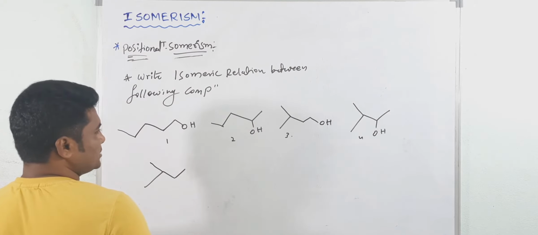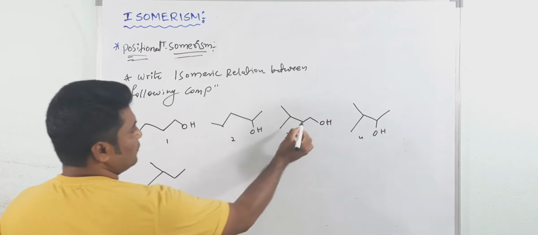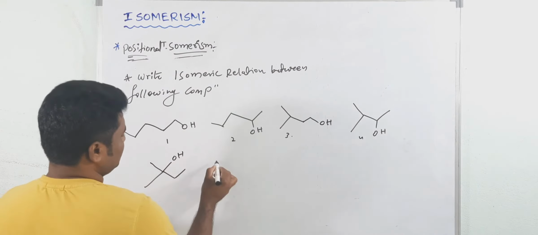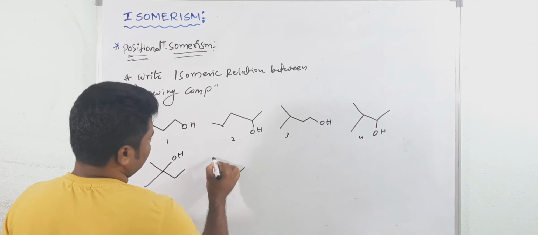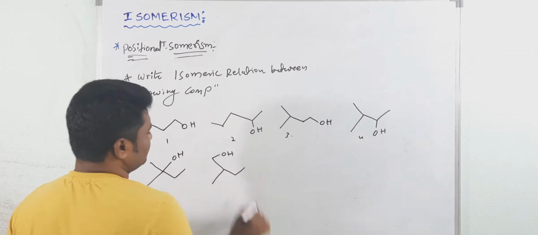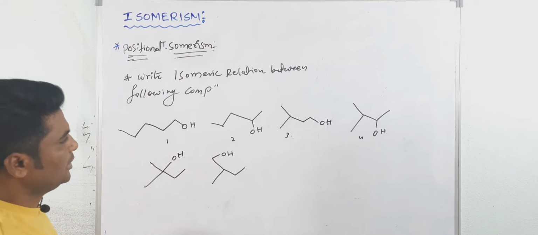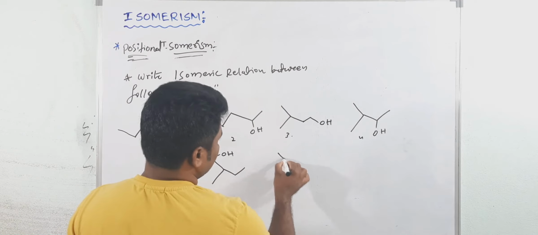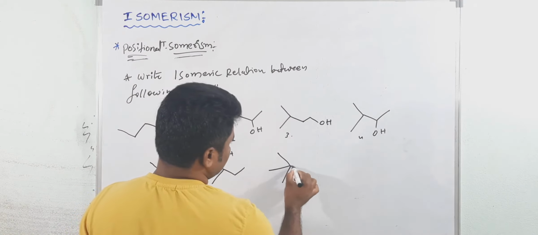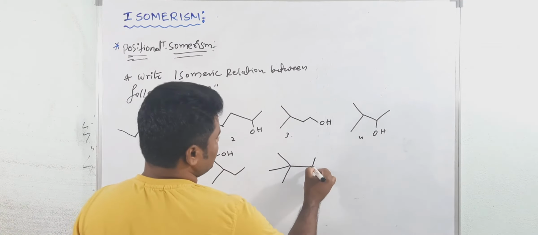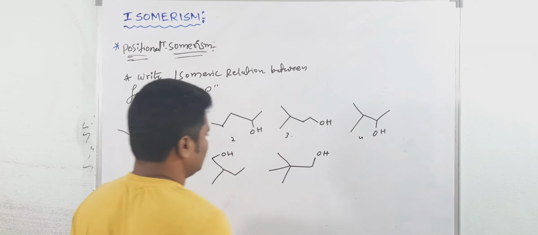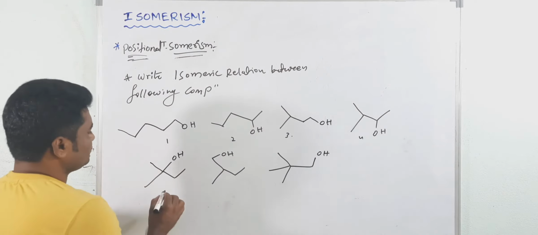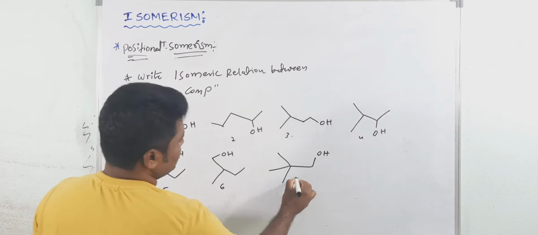Here 5th one is, here 1 is there, then 2, then here 1 more, then see, here this is 1 more. And any possibility? Yes, 1 more possibility is there. So the C, that is, see, this is 1. Here this is 1. Okay. So 1, 2, 3, 4, 5, 6, 7.